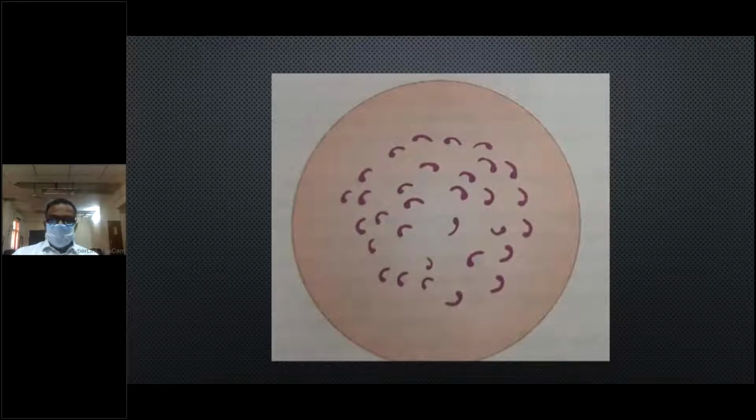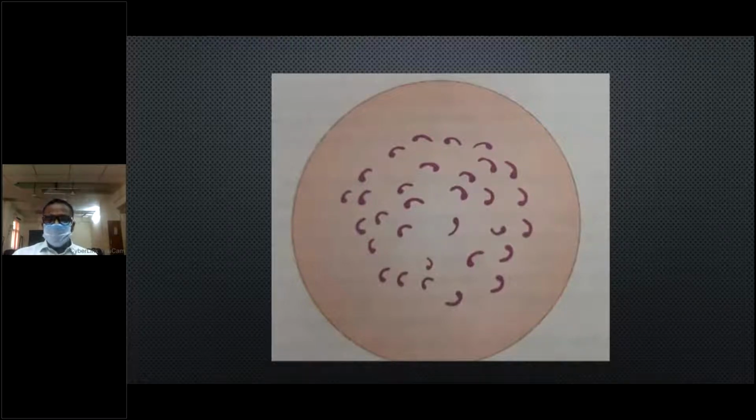When you take a film from an acute diarrhea patient, if the organisms are arranged together in long chains, they give the appearance of a fish in a stream. That is one of the characteristic features, the fish-in-stream appearance.